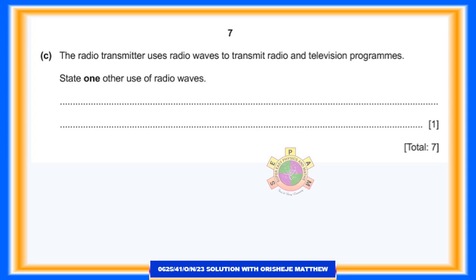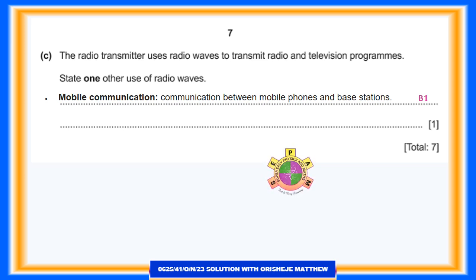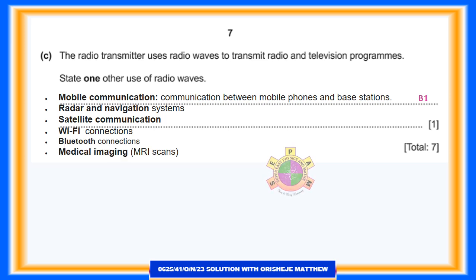Question 4c. The radio transmitter uses radio waves to transmit radio and television programs. State 1 other use of radio waves. For 1 mark. Answer. It is also used for mobile communication between mobile phones and base stations, radar and navigation systems, satellite communication, Wi-Fi connections, Bluetooth connections, medical imaging, MRI scans, industrial heating processes, and radio frequency identification, RFID. Question 4 has the total of 7 marks.